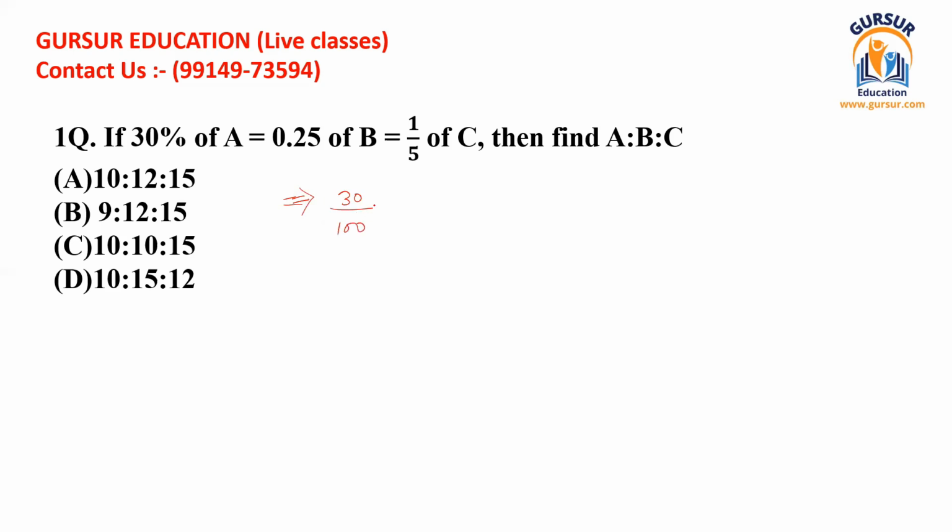So 30 divided by 100 of A, because "of" always stands for the sign of multiplication. 30 divided by 100 of A is equal to 0.25, which we can write as 25 divided by 100 multiplied by B. If this value is equal to this value, and this is equal to 1/5 of C, this is the complete equation which has been given to us.